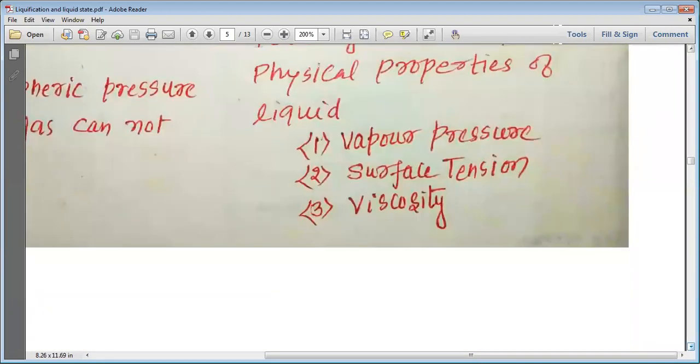The three important properties of liquids that we are going to study here are vapor pressure, surface tension, and viscosity. Yesterday we first studied the vapor pressure. So let's pay attention to the vapor pressure.